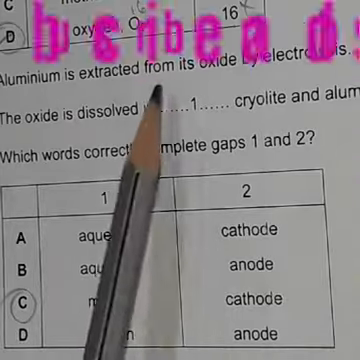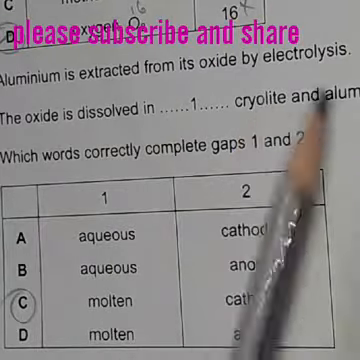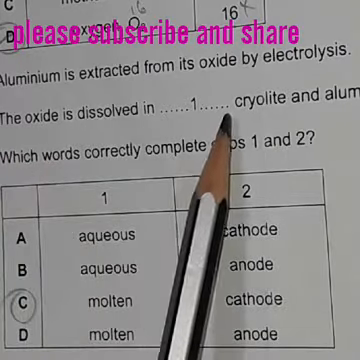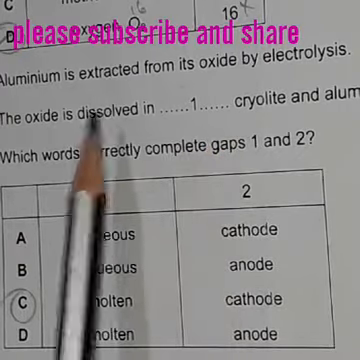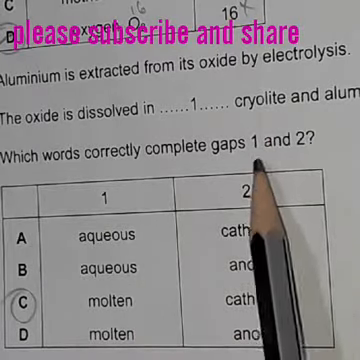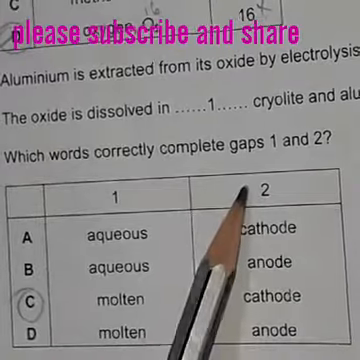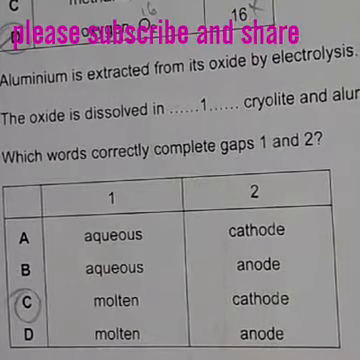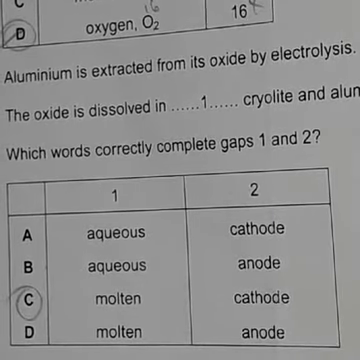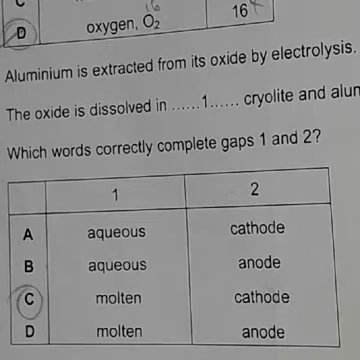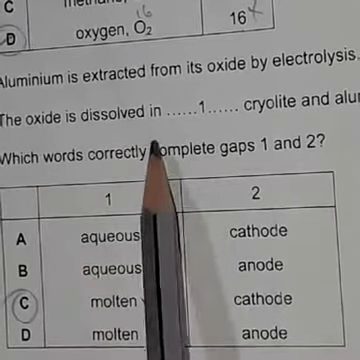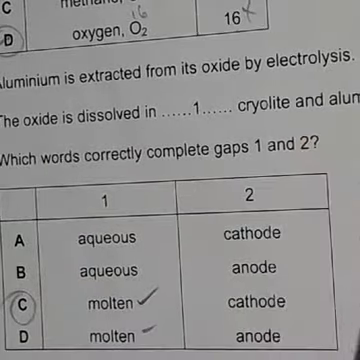Aluminium is extracted from its oxide by electrolysis. Here the question is asking whether the oxide is dissolved in aqueous cryolite or molten cryolite. You know during extraction of aluminium, you can check the video, we discussed it already, molten alumina and molten cryolite. We will use molten, not aqueous, molten cryolite. The oxide is dissolved in molten cryolite and aluminium is deposited.